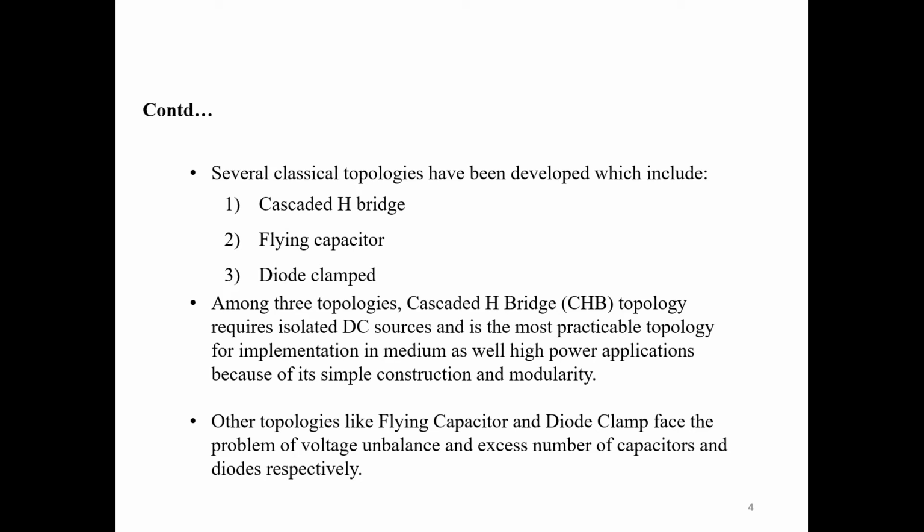Among the three topologies, the first one, that is CHB topology, is simple in construction and modularity. That's why it is more practicable for implementation in medium as well as high power applications. Other topologies, FC and DC, face the problem of voltage balance and excess number of components like capacitors and diodes respectively.